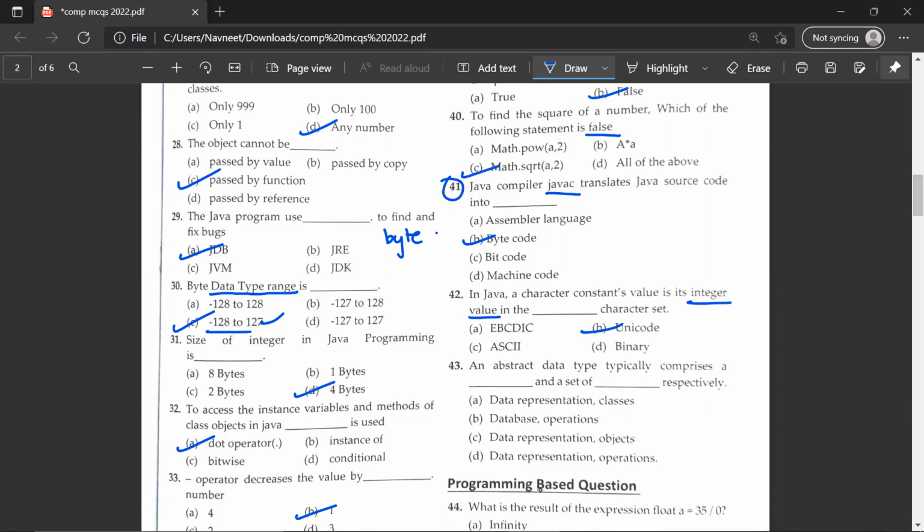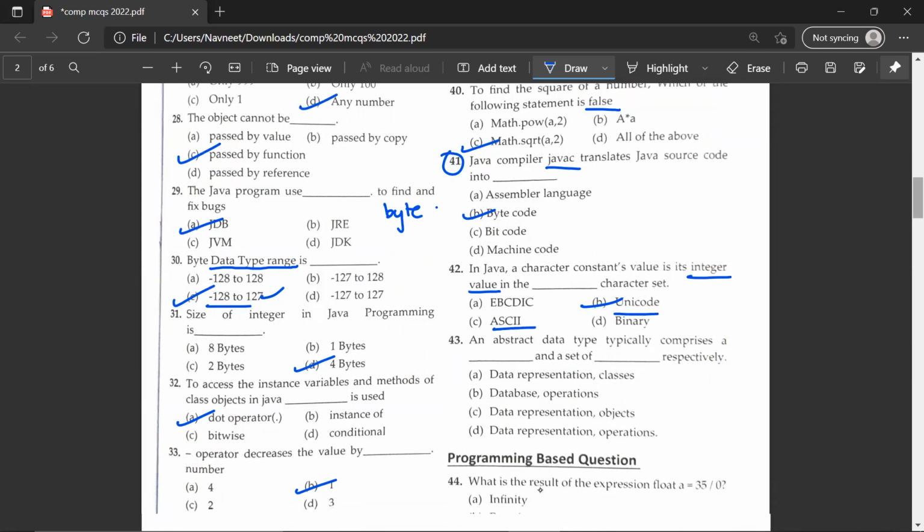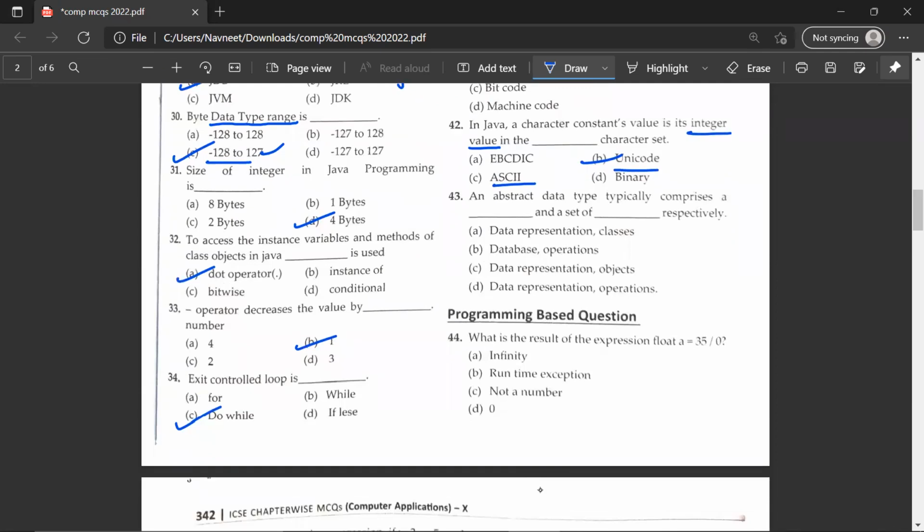So there is Unicode character set and there's an ASCII character set. This is ASCII and this is Unicode. ASCII has only English numerals and alphabets in it, but Unicode covers the entire language system. Like Hindi, you have English, you have Marathi, all sorts of languages.